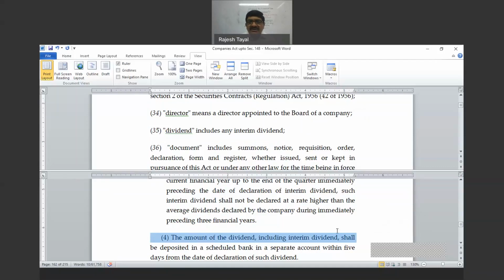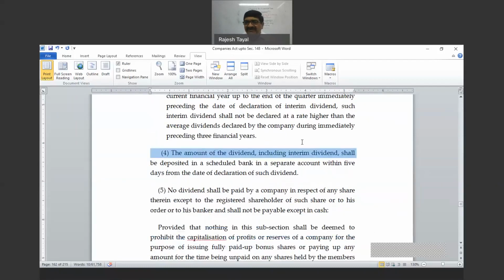So you see, the Companies Act 2013 was implemented very hurriedly. Why, we don't know. And when it was implemented, I pointed out a number of errors in this law. And over a period of time, those will be taken care of. So this is one case where it is a simple error. Why have they given it separately, including interim dividend? Forget that. And whenever dividend is declared, the amount of dividend is required to be deposited in a scheduled bank within 5 days from.